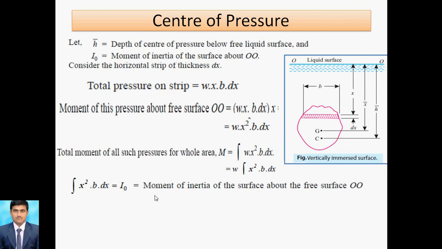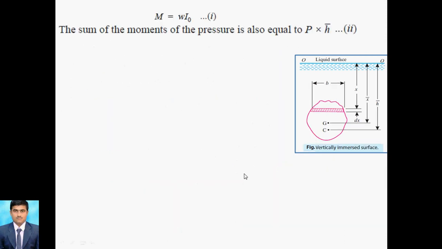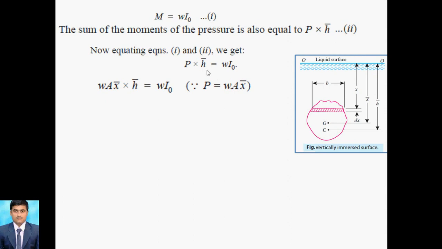So that's why we can take integration on both sides, and the equation becomes M is equal to W times the integral of x square b dx, which becomes I naught. So the moment is equal to W into I naught. That is equation number 1. Now we go for the sum of all the moments of the pressure, which we already take as P into h bar. Normally we take the center of pressure P acting over here, and h bar for the whole body. So equation 1 and equation 2 we can equate, and after solving this equation,